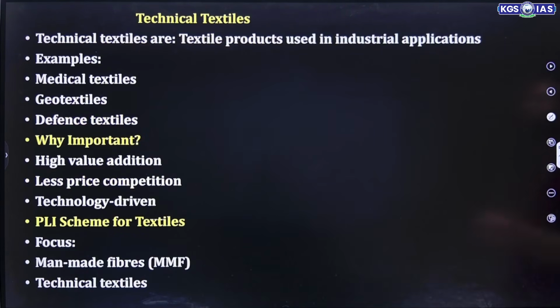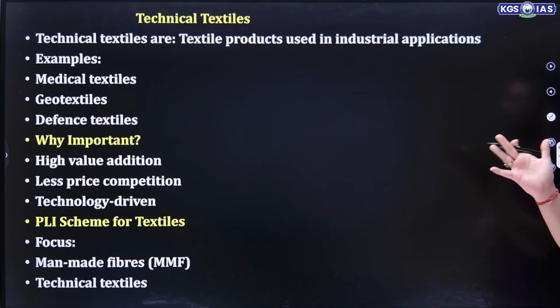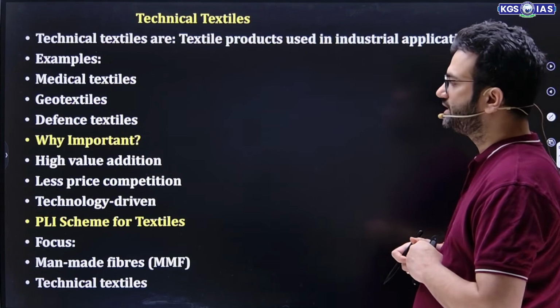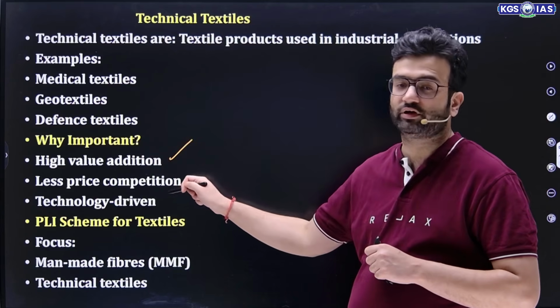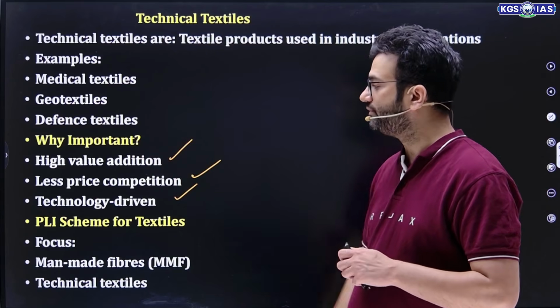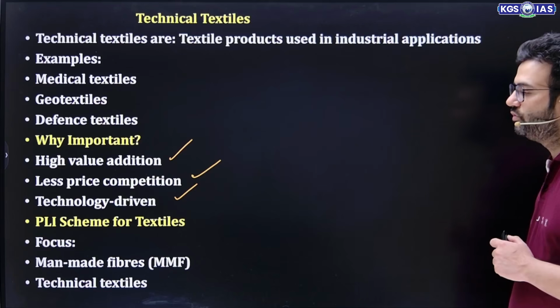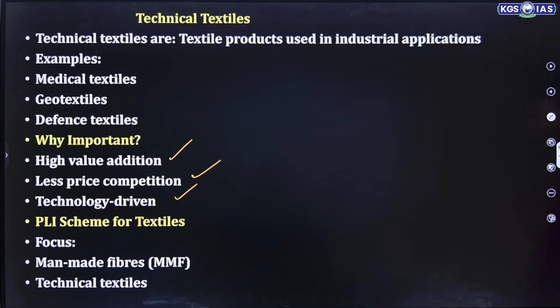Then this is what technical textile is. Technical textiles are textiles produced for use in industrial application, medical textile, geotextile, defense textile. They have high value addition, less price competition, and are technology driven. So PLI scheme for textile focuses on man-made fiber and technical textile.